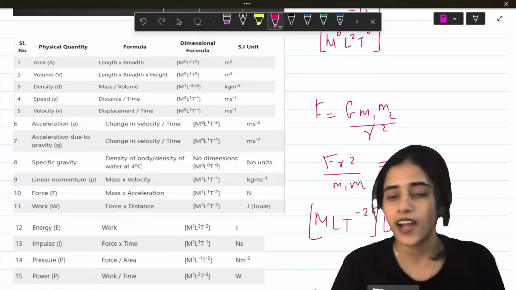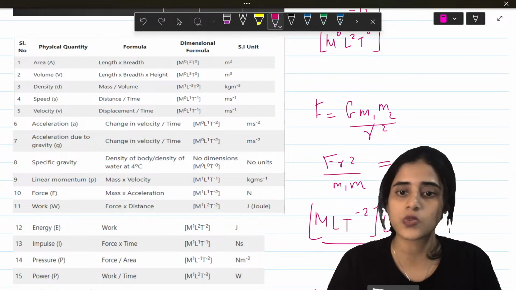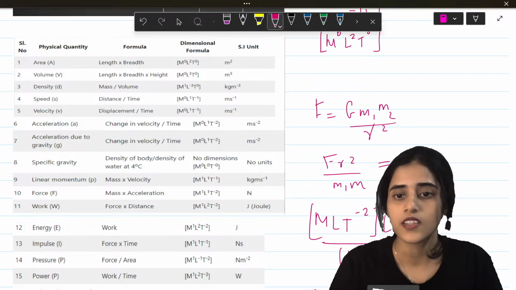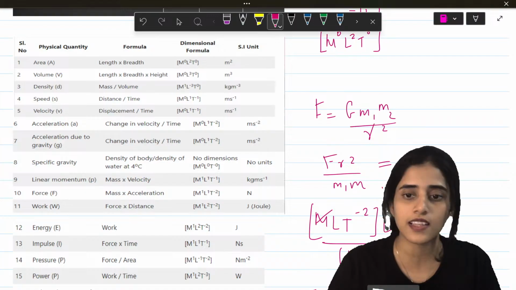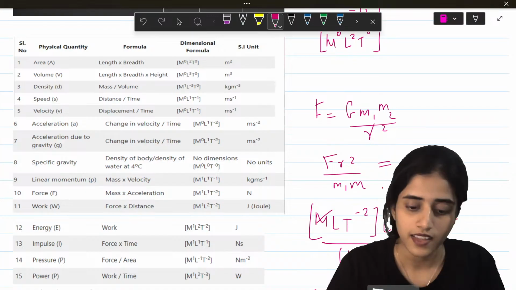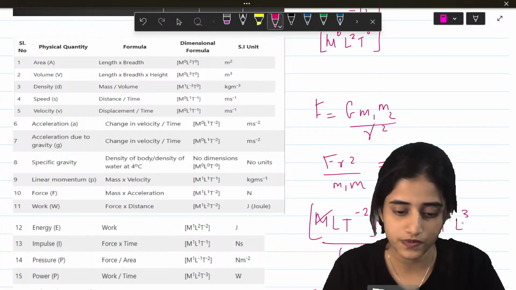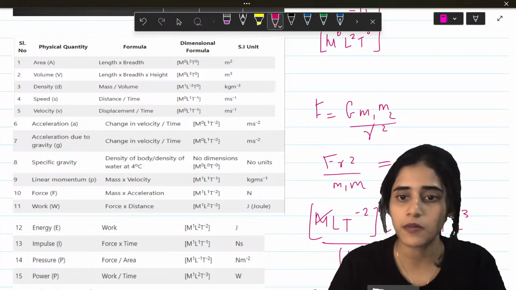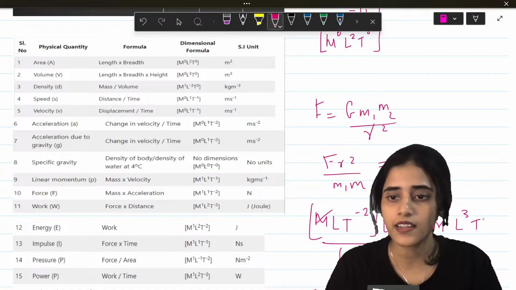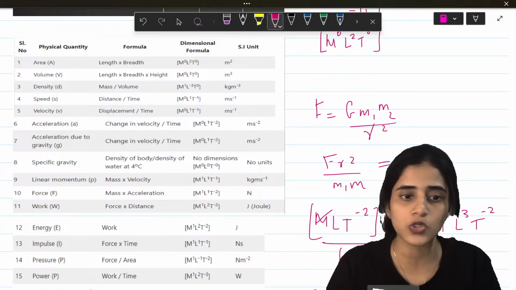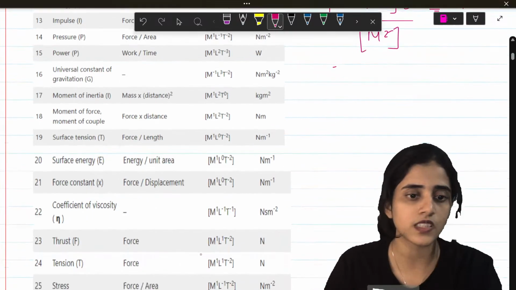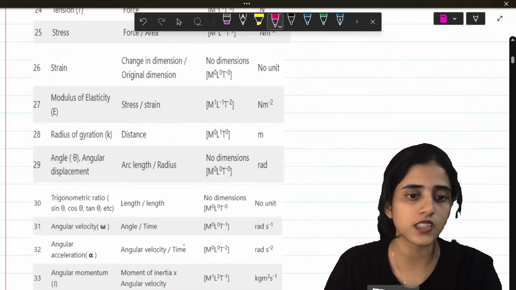R square will be L square and this would be m square. So what would it be? Cancel. M L cube T raised to minus 2. Is it? Let's go check.